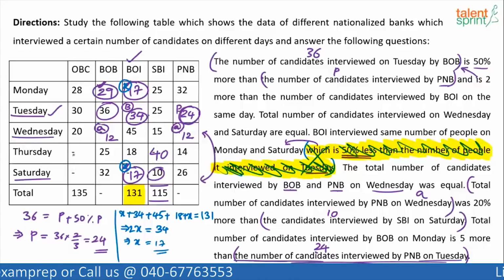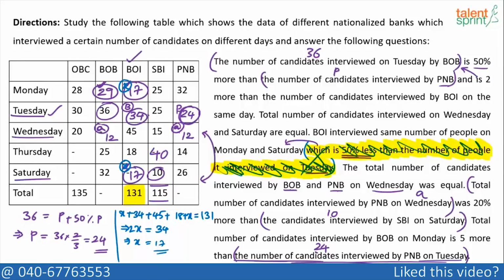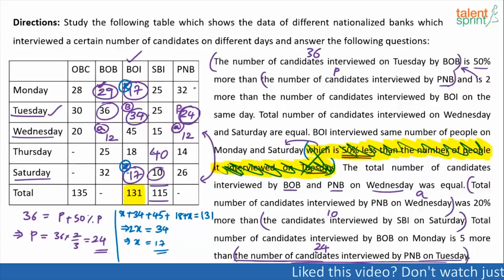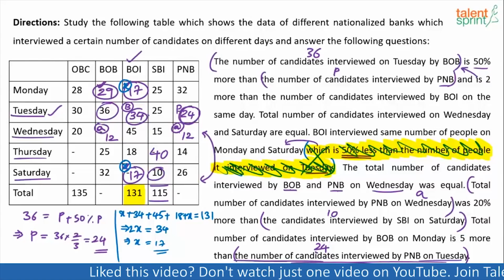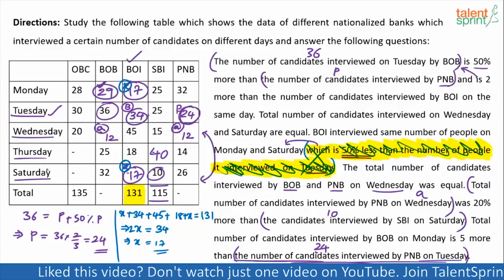Okay, we don't have any clue about these 2 points here. Anyway, did we miss any statement anywhere? Now total anyway we can calculate. PNB's total can be calculated, BOB's total can be calculated. All we have to worry about is how do we get OBC's data for Thursday and Saturday. Is it given anywhere?